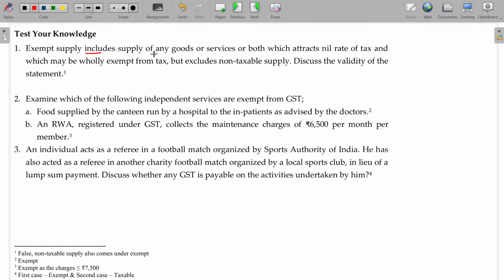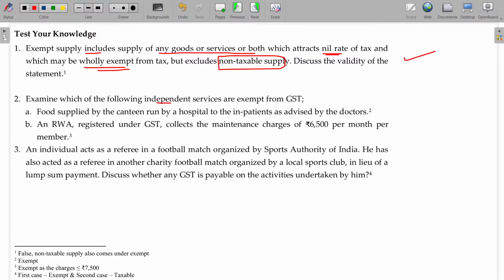Exempt supply includes supply of any goods or services or both which attracts a nil rate of tax, or which may be wholly exempt from tax, but excludes non-taxable supply. Discuss the validity. No. All three will fall under exempt supply only. Zero rated will not come here. Nil rated, exempt and non-taxable supply: all three will be called exempt supply.